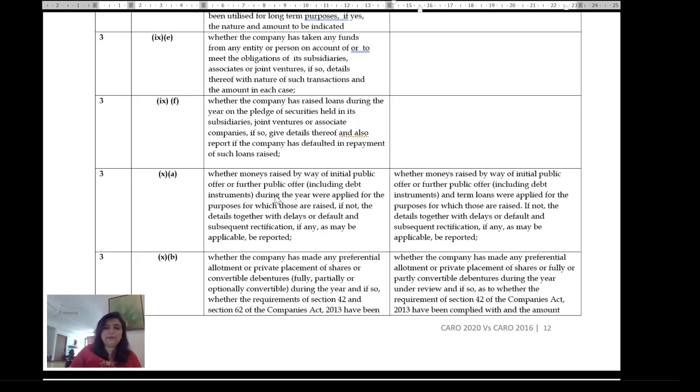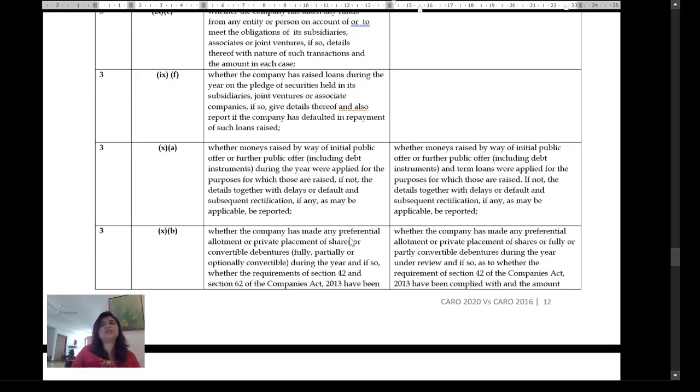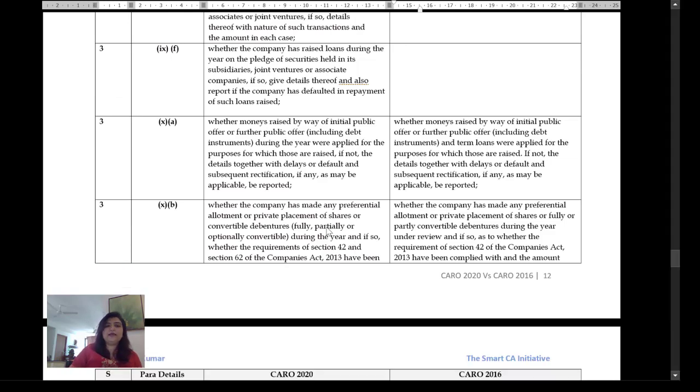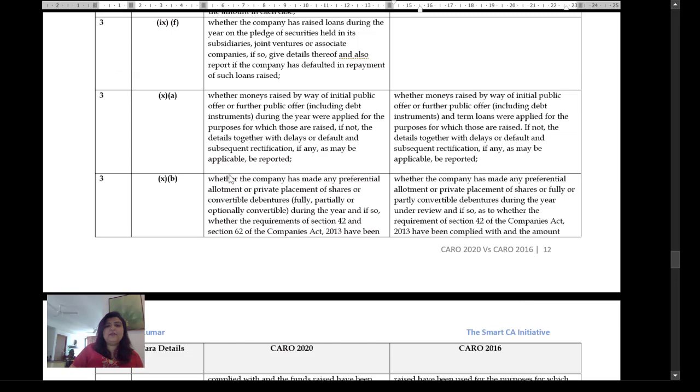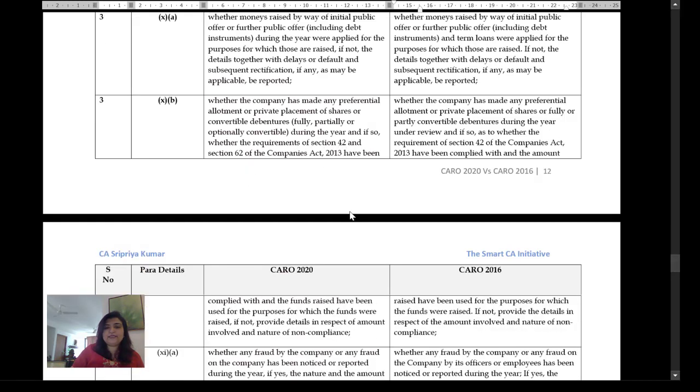Whether monies raised by IPO during the year were applied for the purposes for which they were raised, together with delays or default, is an identical clause. Most smaller companies, private limited companies, you will not have this reporting at all. Clause number 10B: whether the company has made any preferential allotment or private placement of shares or convertible debentures, fully, partially or optionally convertible. Here they spoke about fully or partly convertible debentures during the year under review. And if so, whether the requirements of Section 42 of the Companies Act have been complied with.